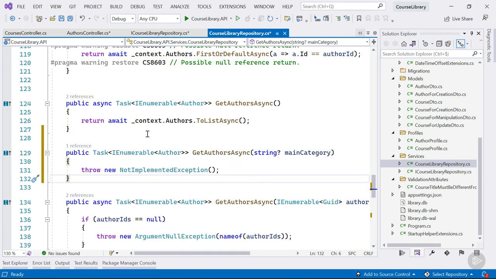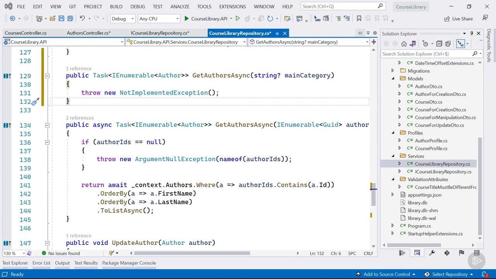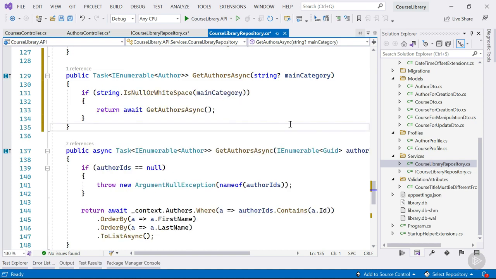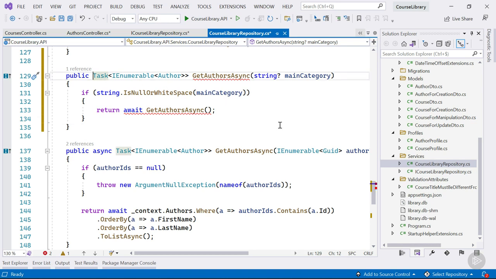There we go. The first thing we want to do is check if the passed in main category is null or white space. If it is, we simply return all authors, which we can do by calling getAuthors async. That's an async method we await, so we do need to apply the async keyword here.